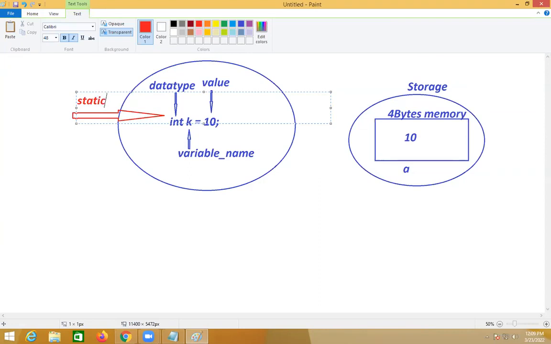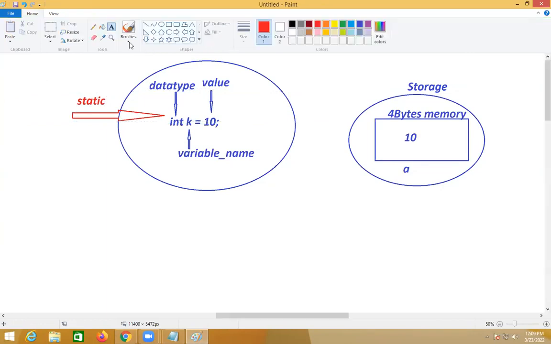If I want it in the object, what is the rule? Remove this static. After removing static, the variable is non-static, and you have to declare that variable outside the method, as an instance variable. So who is deciding now? The developer is deciding.